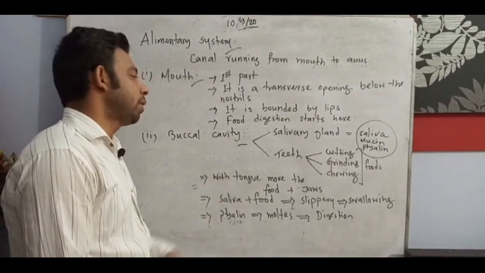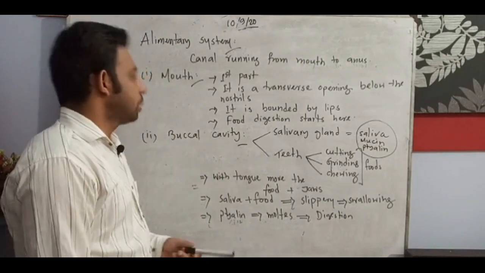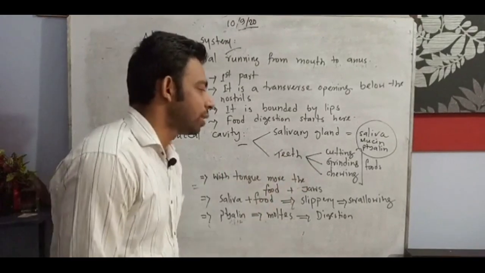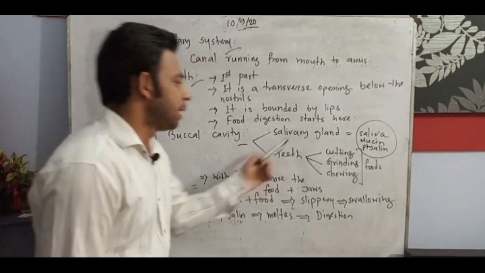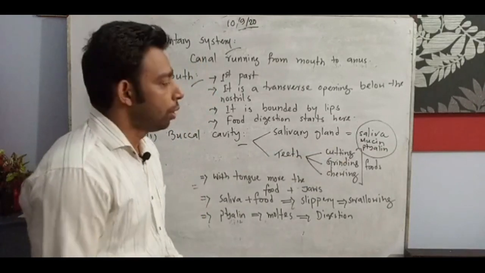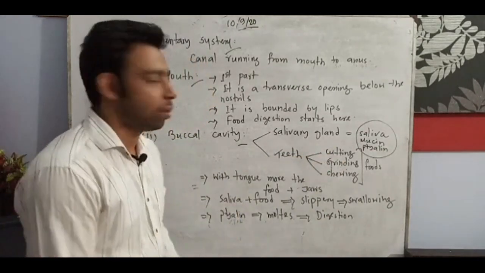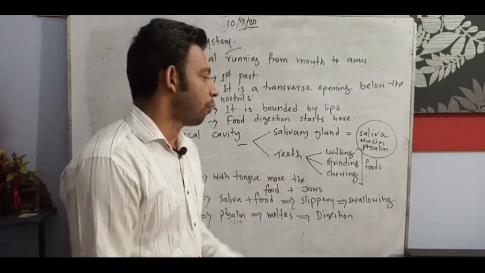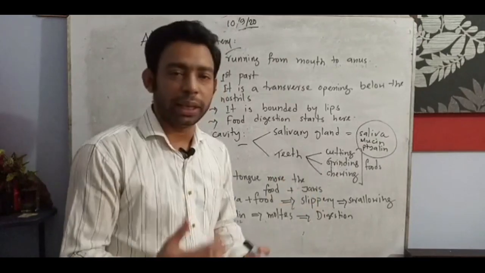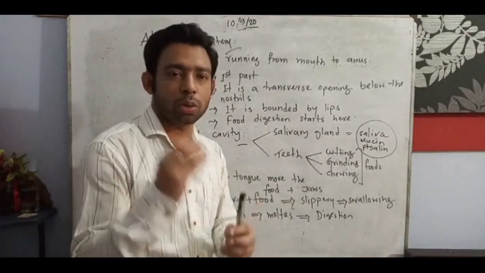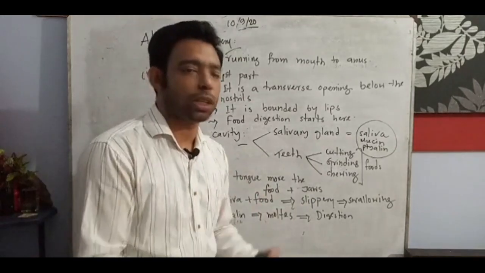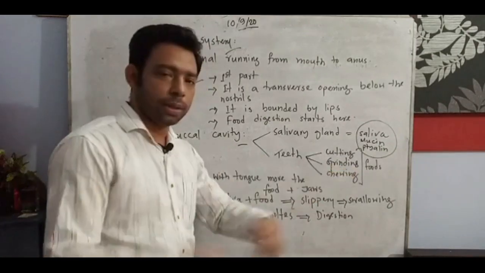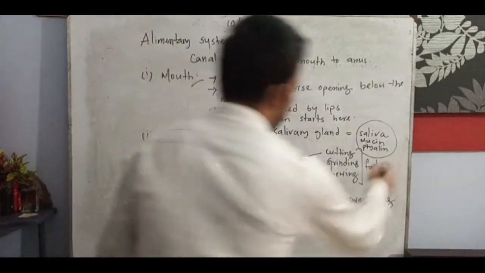The second one is the buccal cavity of the alimentary canal. There are two main parts: one is the salivary gland and another is the teeth. The salivary gland produces saliva, and mucin and ptyalin enzyme come from there. When we take any kind of food inside, the teeth cut, grind and chew the food into small pieces. And with the tongue, when the food is made into small pieces, you can write small here.